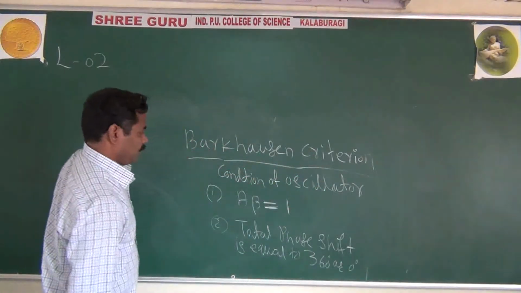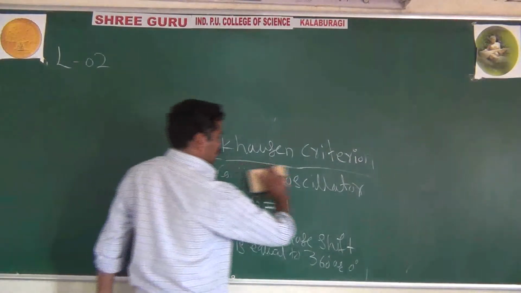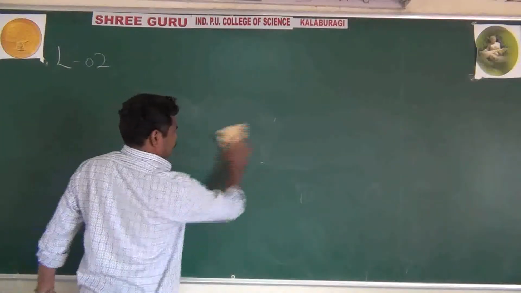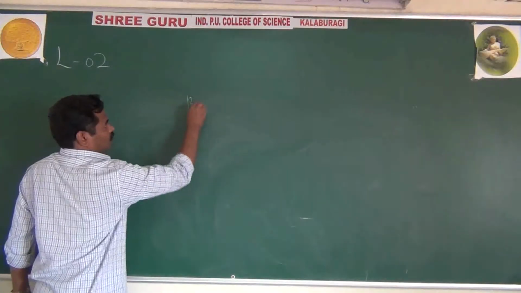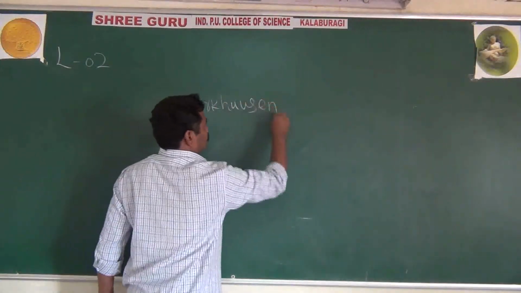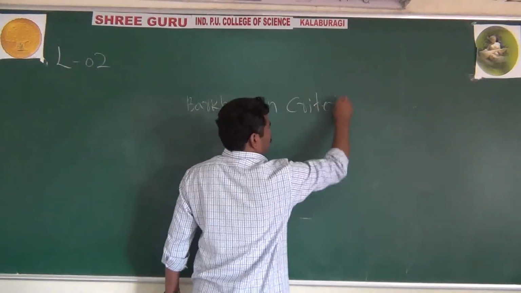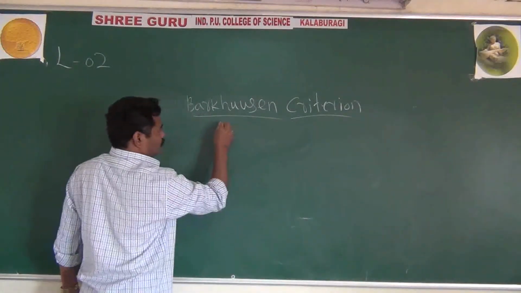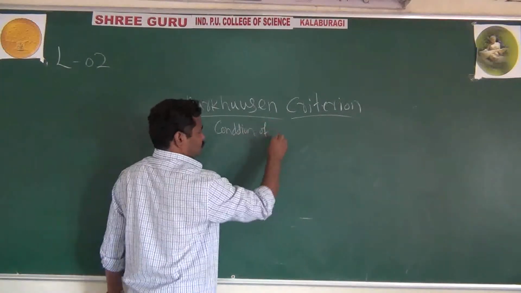This is also part of the Barkhausen criterion, our condition of oscillator.